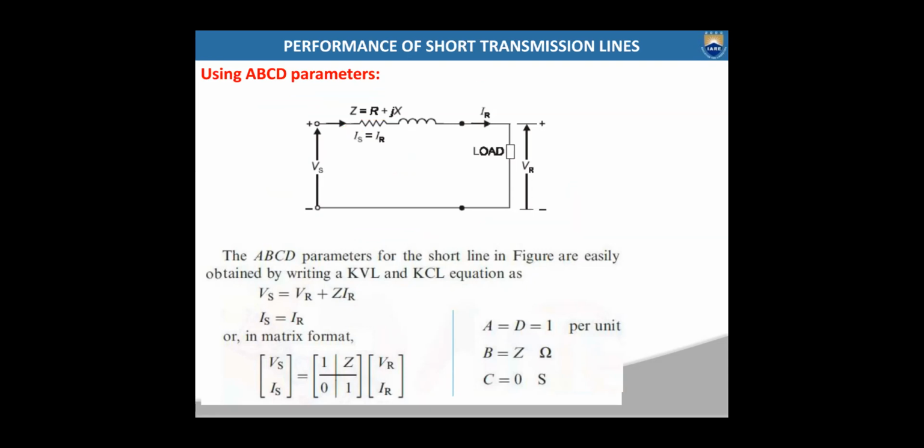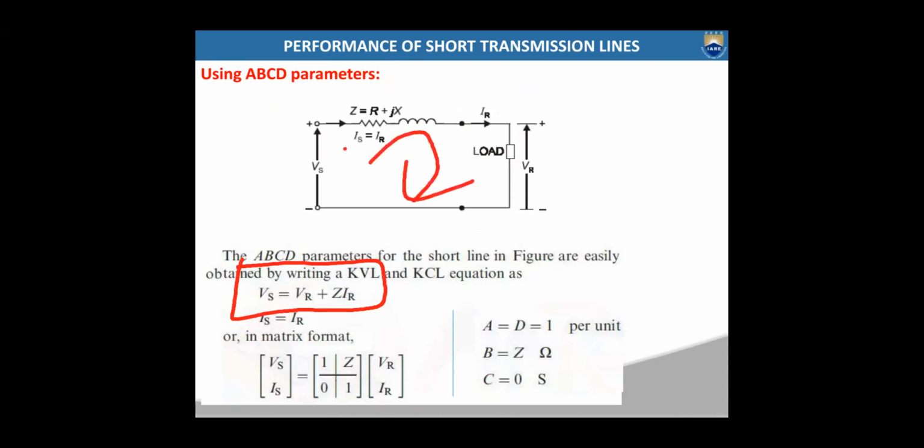Okay, so now this R plus jX will be the impedance of the transmission line. Z is equal to R plus jXL, right? So from this equivalent circuit, you can write Vs as Vr plus Ir into Z by using KVL.